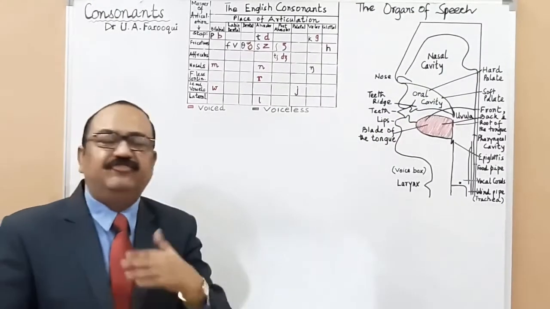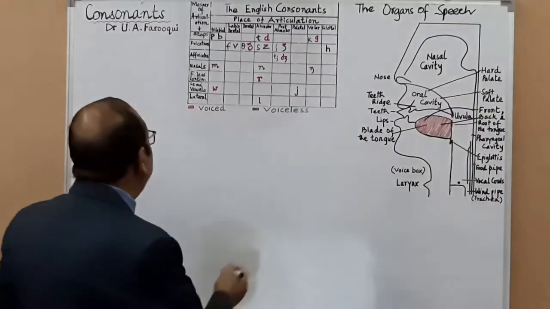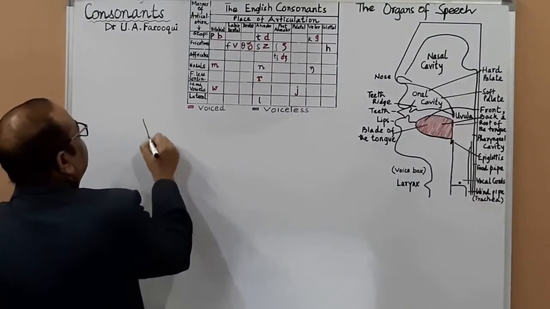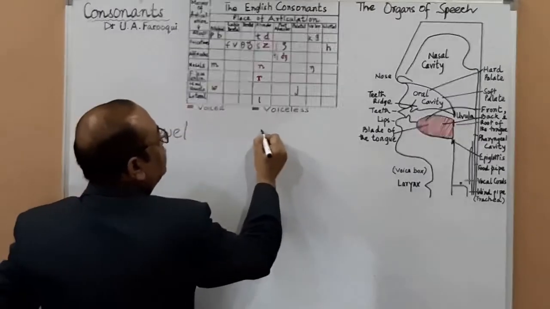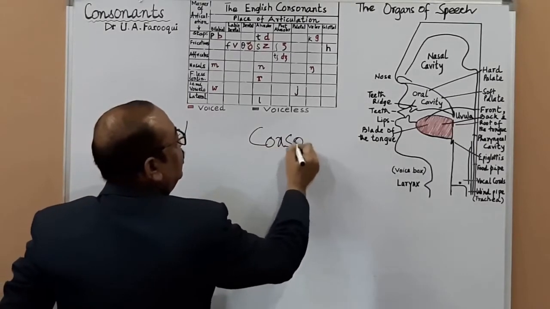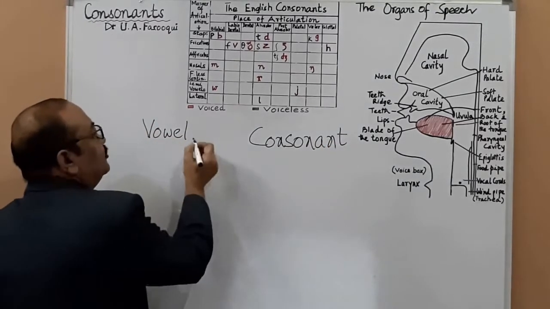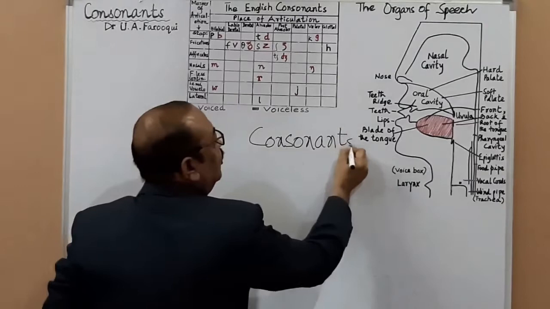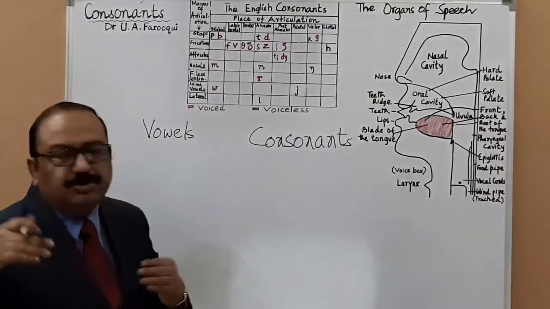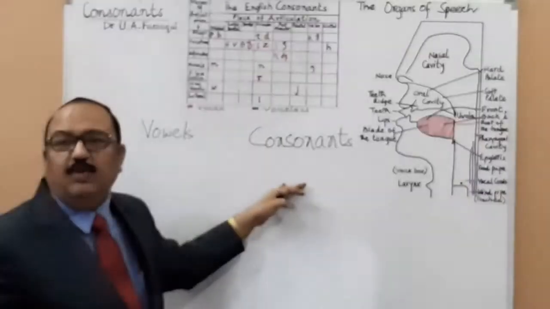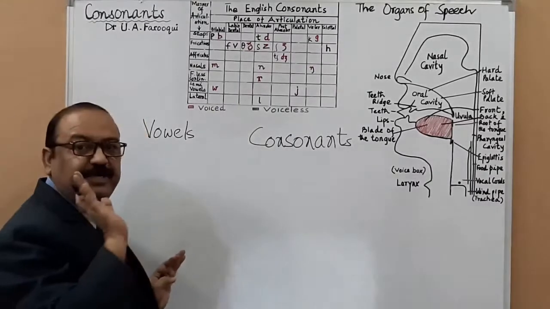So precisely, the difference between consonant and vowel sounds can be explained in the following. Here I write vowel, and here you have consonants. You may take it down. So these are vowels, and here you have consonants. Vowels are voiced. I told you while we were discussing vowels that all vowel sounds are voiced, whereas consonant sounds may or may not be voiced.